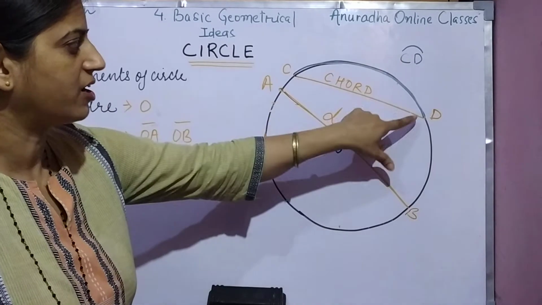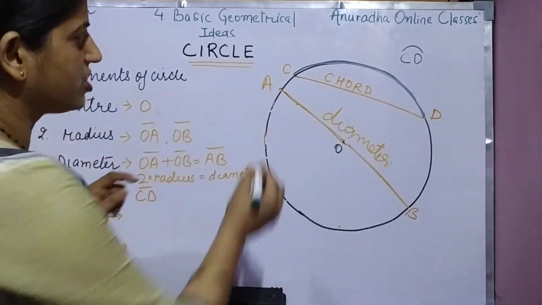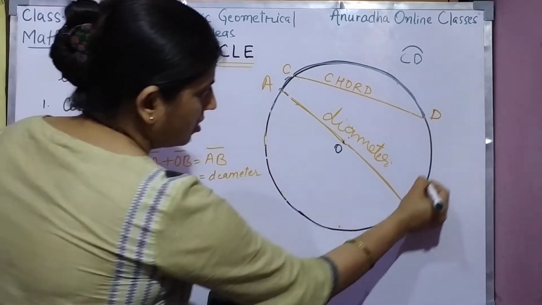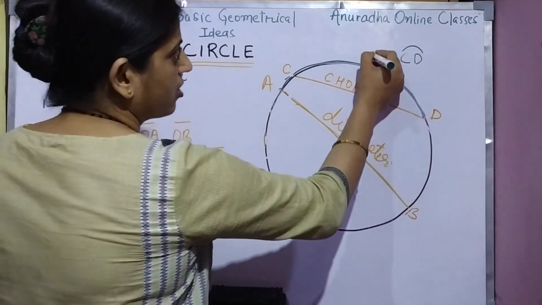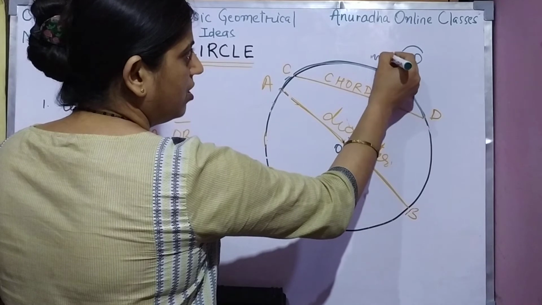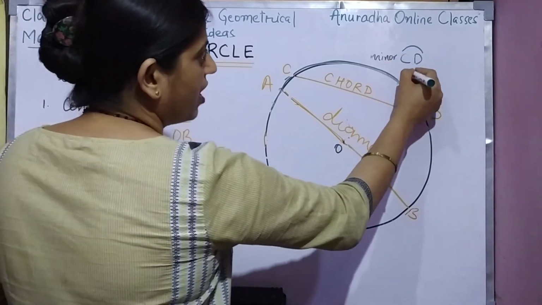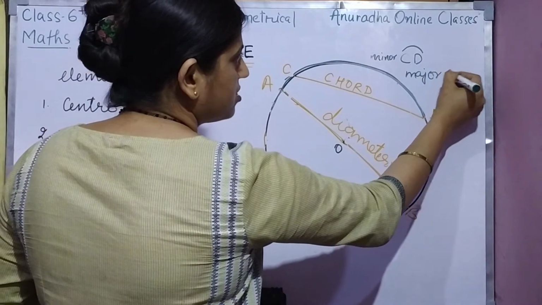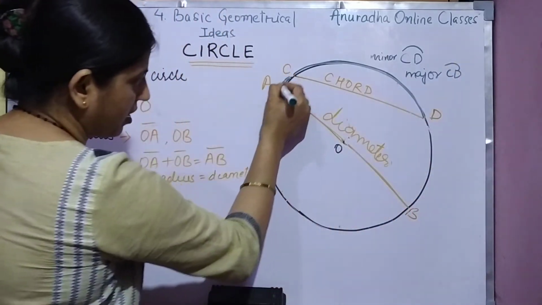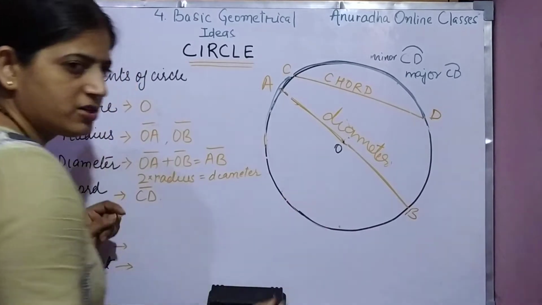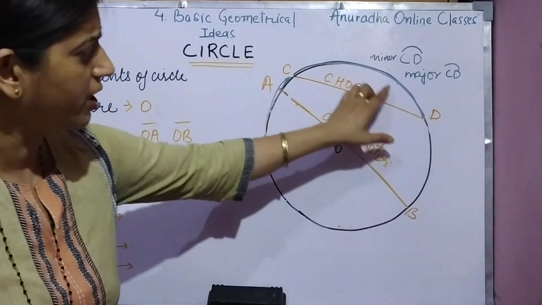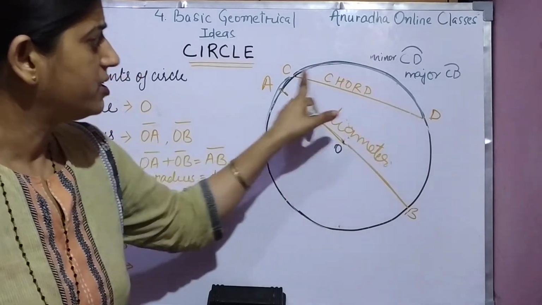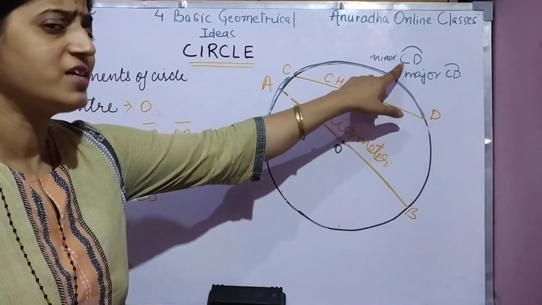This is minor arc. ये छोटा arc है, but if we go from this side, this is major arc. तो minor arc, this is minor arc, और major arc क्या हो जाएगा? Major arc CD. This means this one, bigger one. Right? The curved line CD is known as arc.